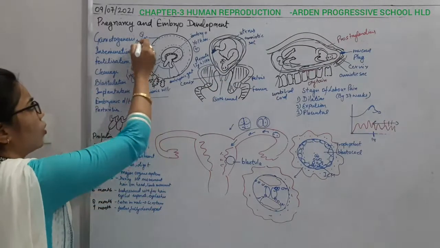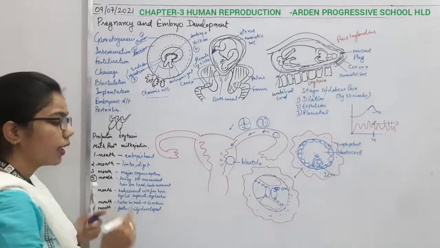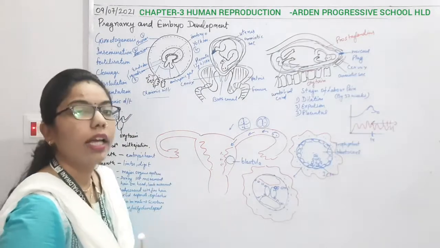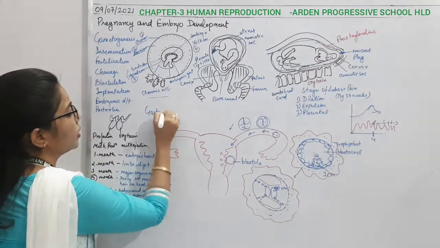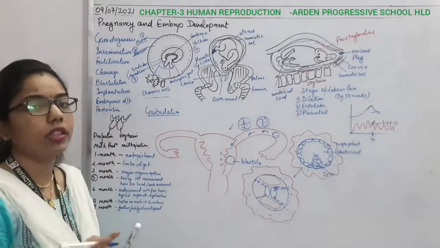So we can say chorion is there, then amnion. After that there will again be some changes, which you will call gastrulation. What is that term, gastrulation? This gastrulation is a differentiation.